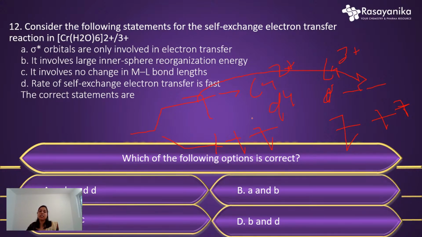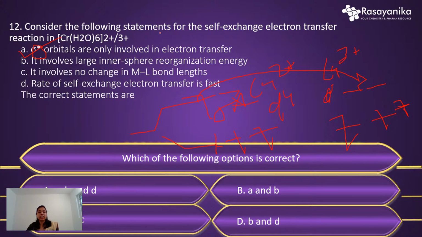This eg orbital is nothing but sigma star. Students may be confused with this term, sigma star, but it's nothing but the eg orbital, because it is an anti-bonding orbital, and the electron is transferred from this to this. So it involves electron transfer from sigma star. It's pretty simple. This statement is right. Another option, statement B, is that it involves large inner sphere reorganization.